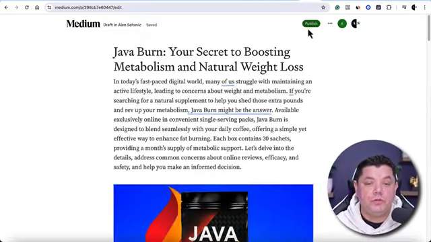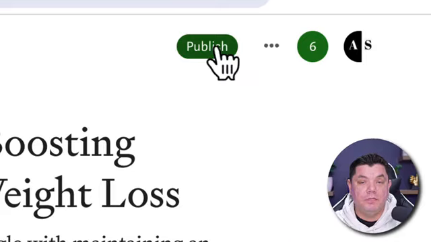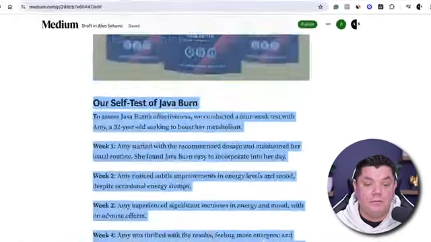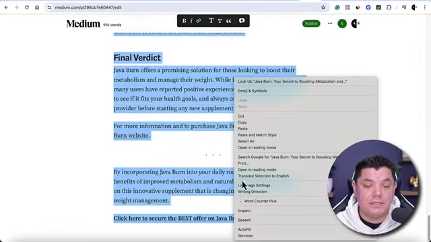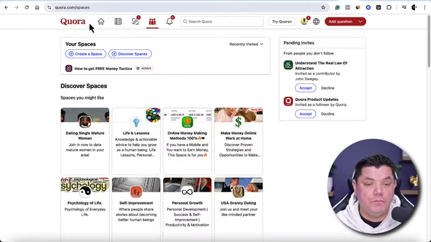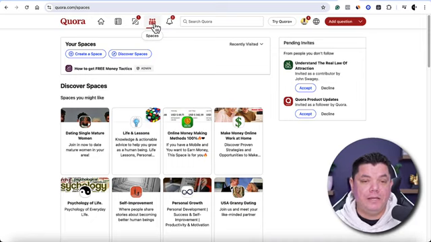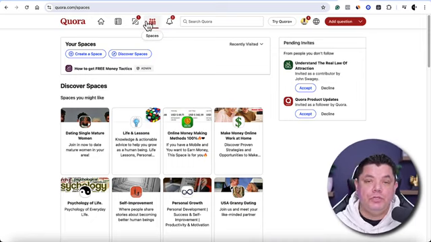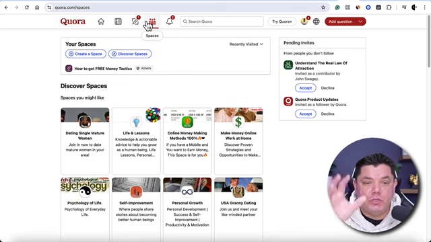Then what you would quite simply do is come over here and click on to publish. But before you do that, you would quite simply scroll down. You would copy all of this. And then you would come over to Quora. You would go over to your spaces. You would create a brand new space in the weight loss niche. And then you would start putting up these different types of posts onto Quora.